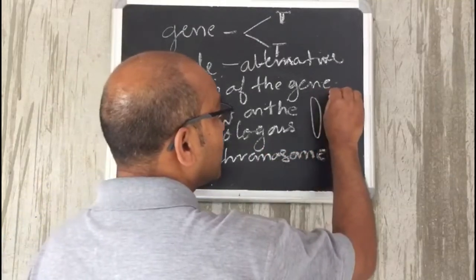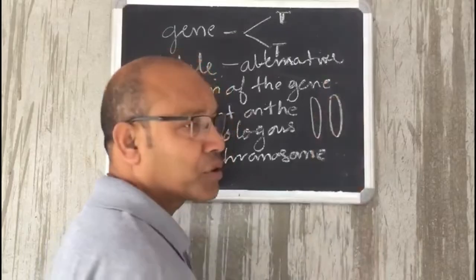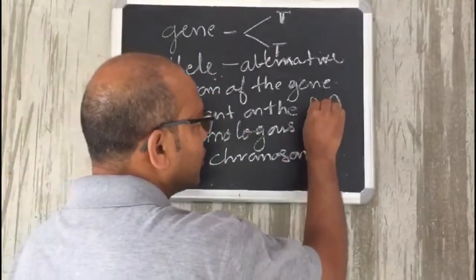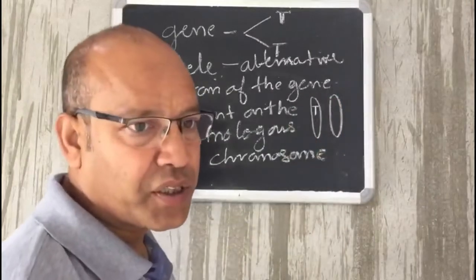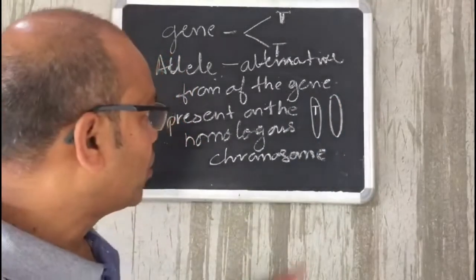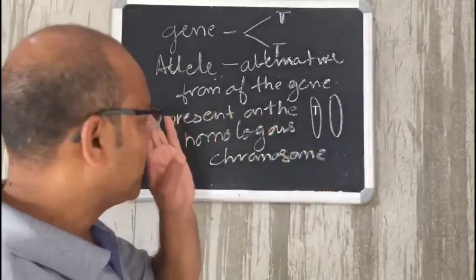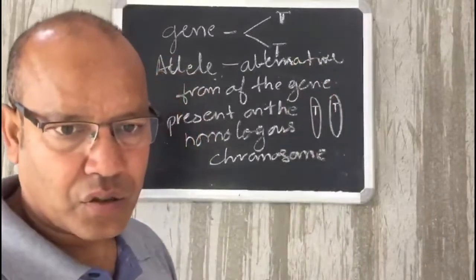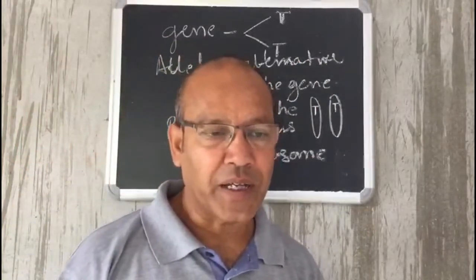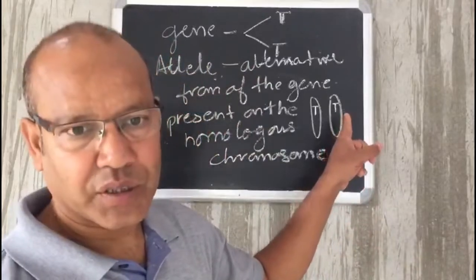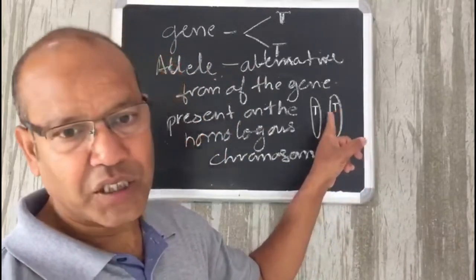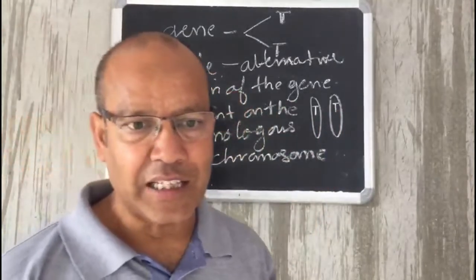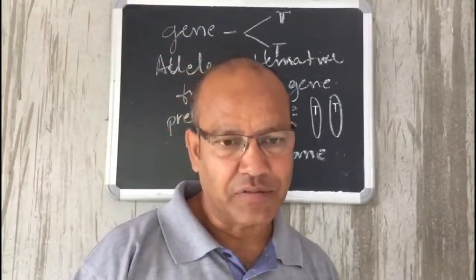For example, let this be two homologous chromosomes, a pair of homologous chromosomes. If at this particular point the gene for tallness is present on one of the homologous chromosomes, exactly at the same point on the other member of the homologous pair will be the gene locus, with an alternative form of that particular gene. So this is what is called the allele. Alleles are always in alternative forms.